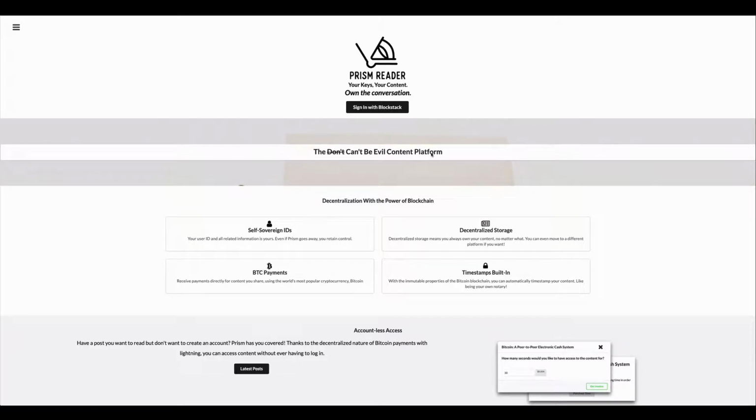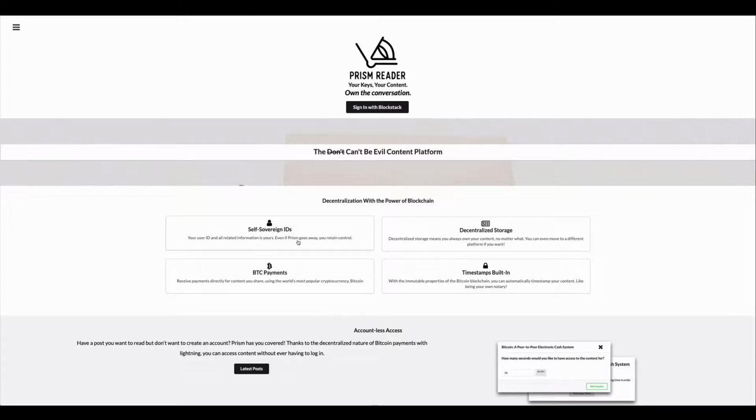Hi, so this is a demo of Prism Reader, which is what we're calling a can't-be-evil content platform. It's a way that people can share content online, similar to Medium, and get paid for it. But unlike other custodial or centralized solutions, content owners and authors can get paid directly for their content, thanks to Bitcoin payments via Lightning, as well as a few other mechanisms that we've built in, leveraging the self-sovereign IDs of Blockstack.